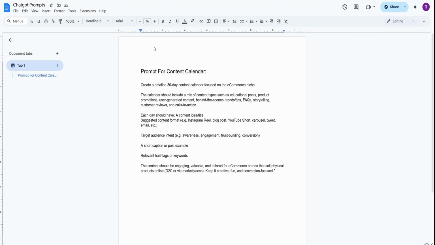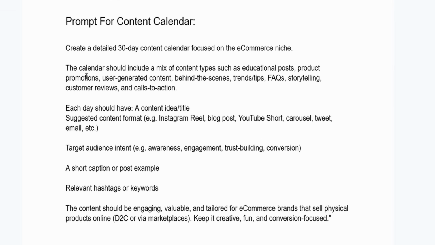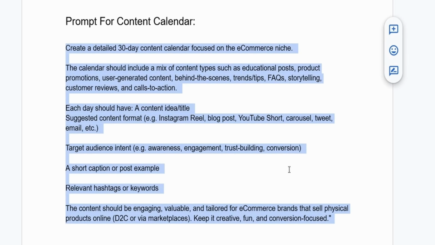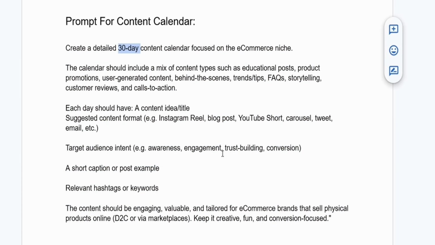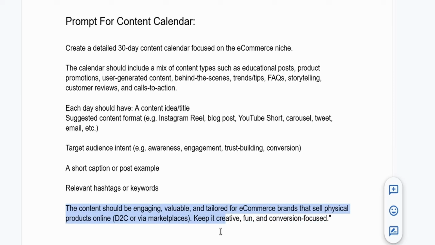And now if you want to try this yourself, here's the exact prompt that I have used. But remember, make it yours. Most importantly, define your goals clearly. So the more specific and detailed you are with ChatGPT, the better and more personalized your results will be.